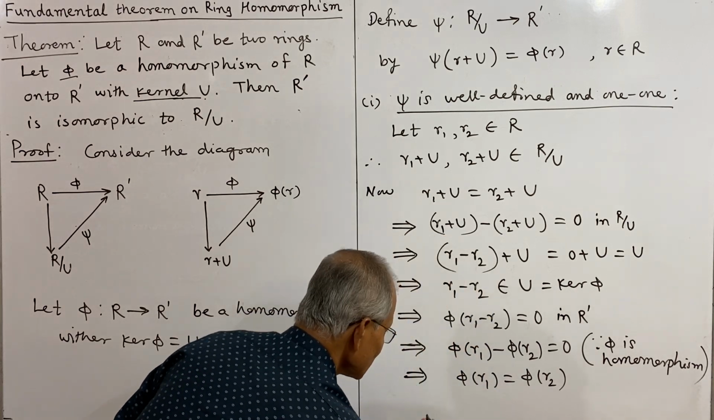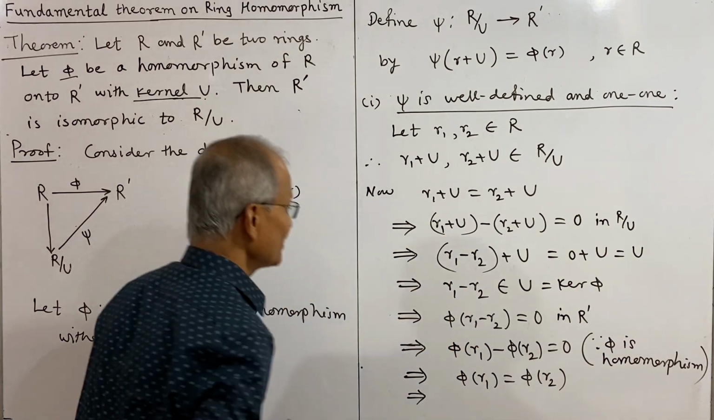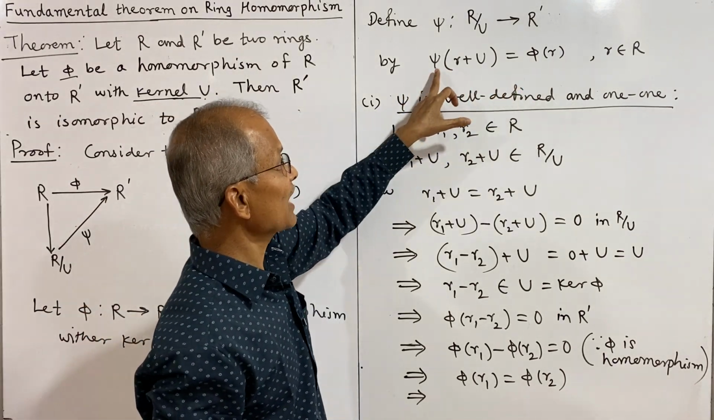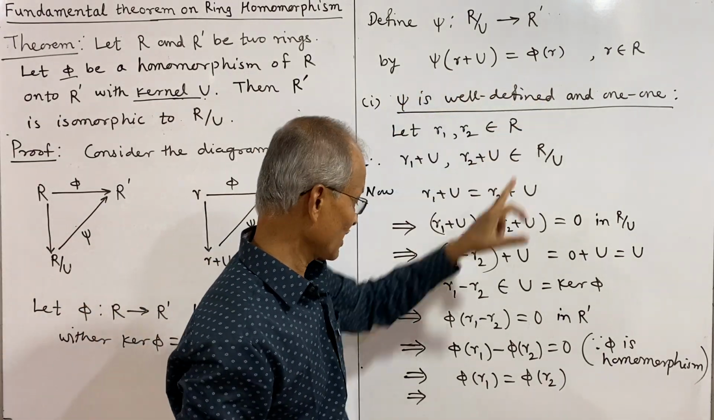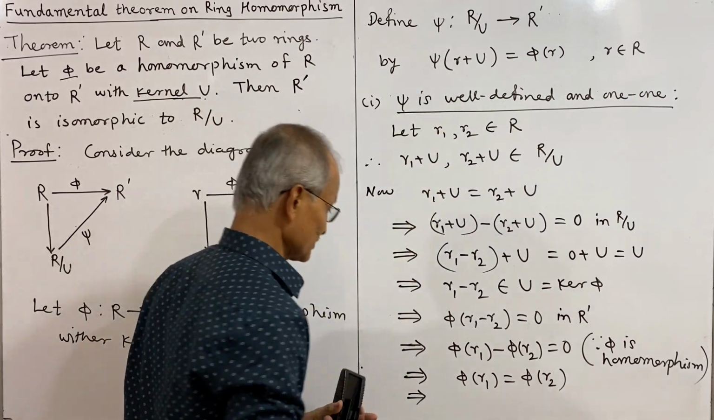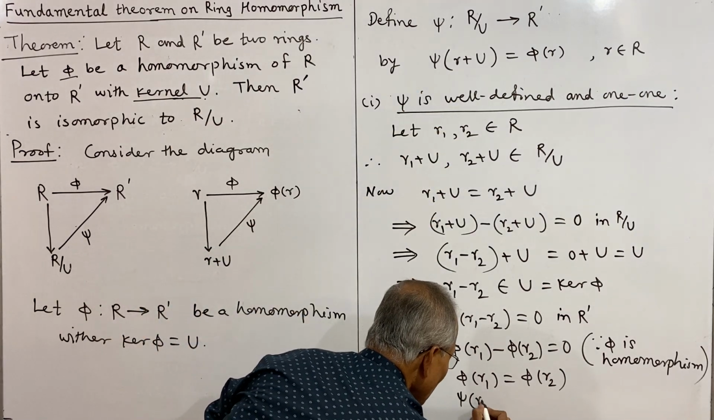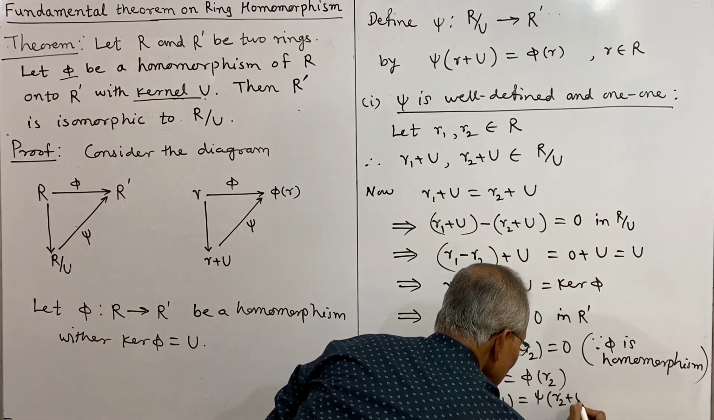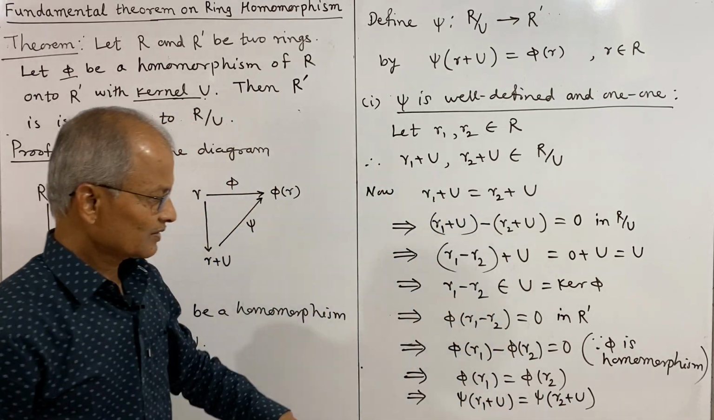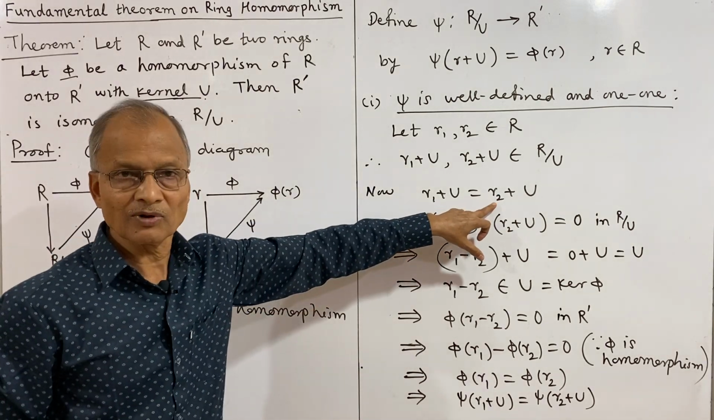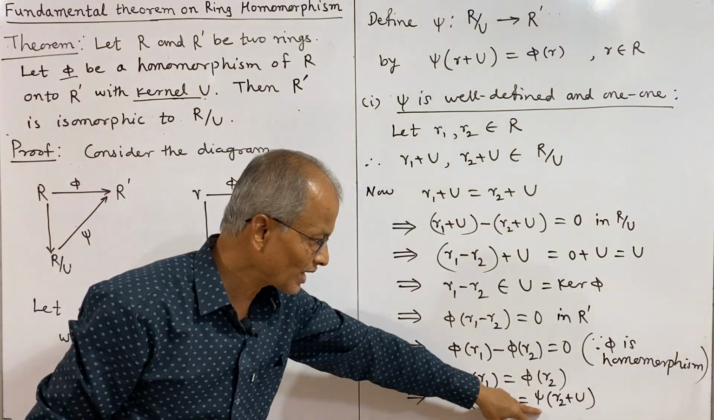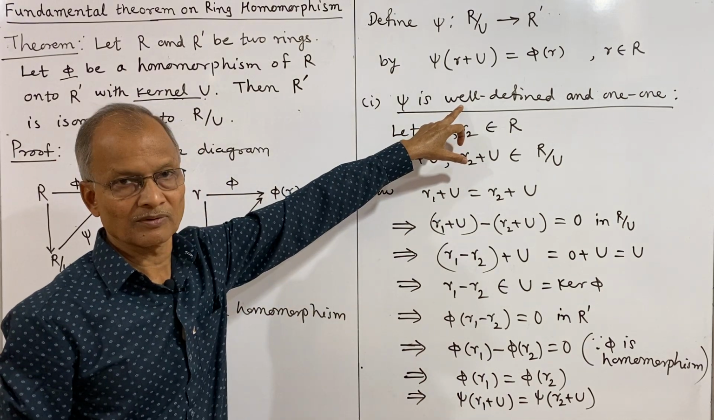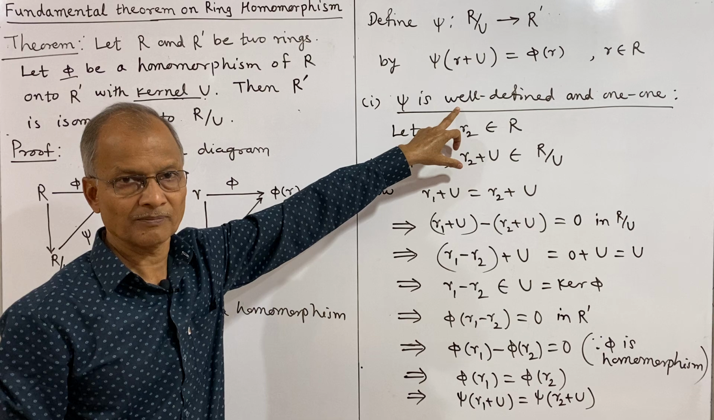And again, what is phi of R by the definition of psi? Phi of R is psi of R plus U, and therefore phi of R1 is psi of R1 plus U. So psi of R1 plus U is equal to psi of R2 plus U. And thus when the two elements are equal, their psi images are also equal, and this proves psi is well defined.